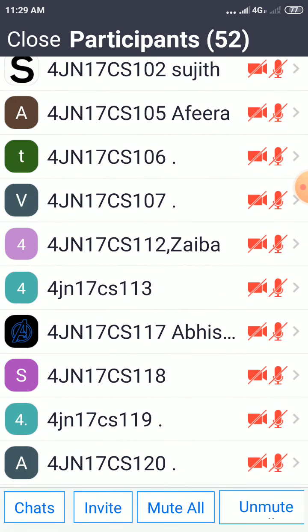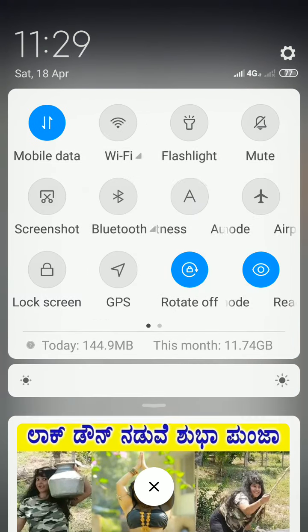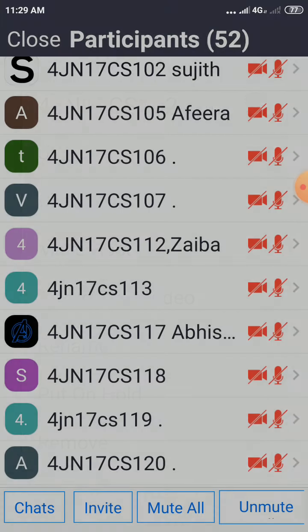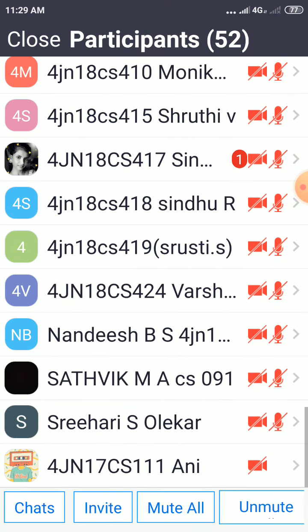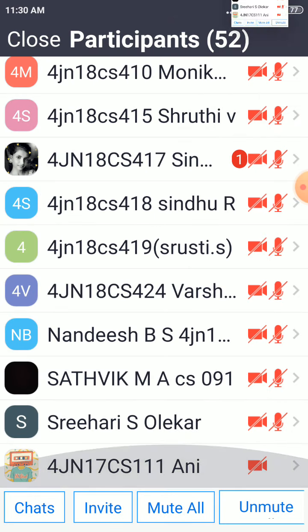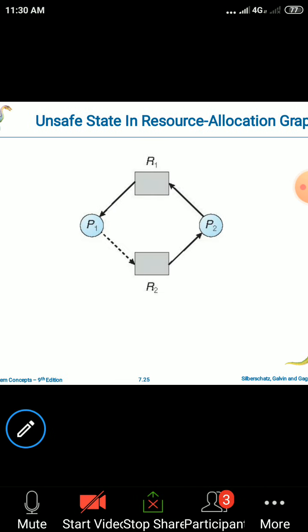So in the resource allocation graph, we assume that only one instance of each resource type exists, and in the Banker's algorithm, we'll have a larger number of instances for each resource type. That we'll discuss in the next class.